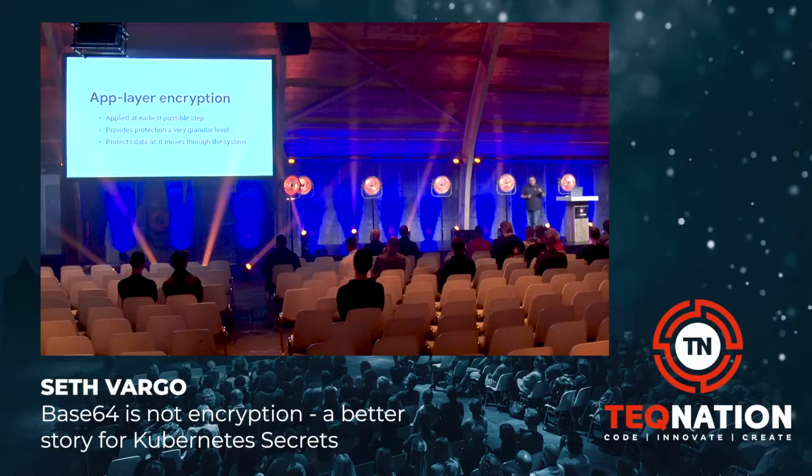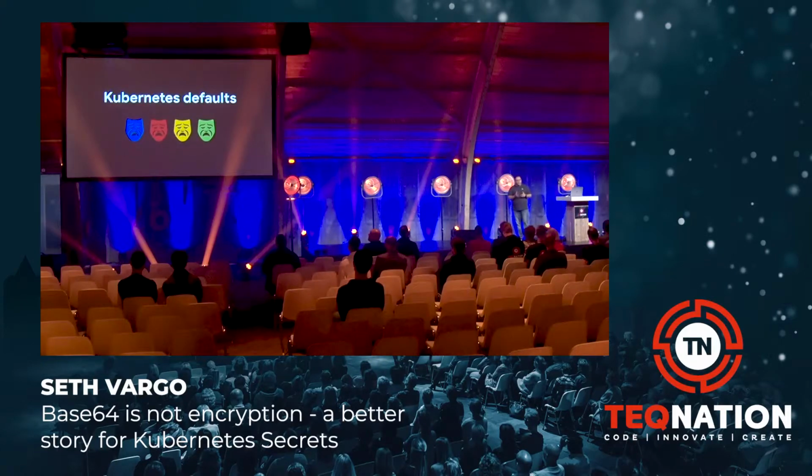And like I said before, you don't want to just use application layer encryption. You want to use application layer encryption coupled with something like full disk encryption or machine level encryption. OK, so now that we have this overview, let's talk about Kubernetes.